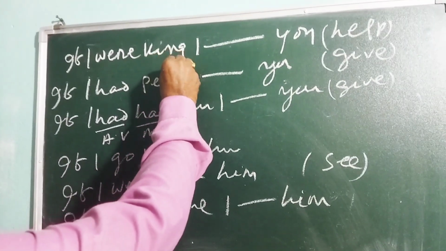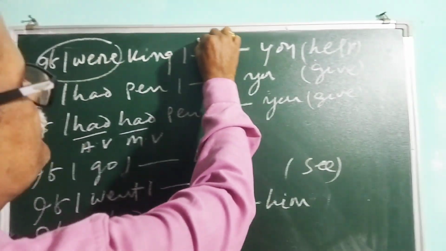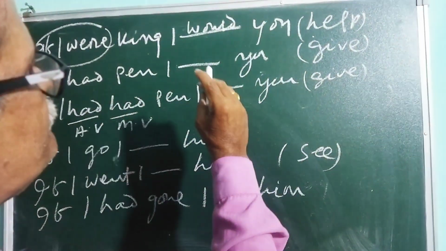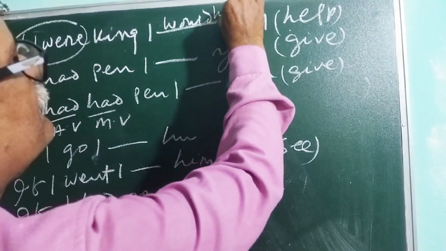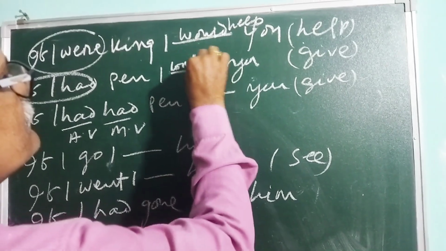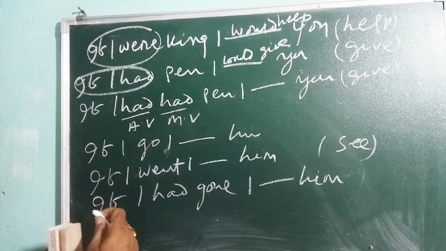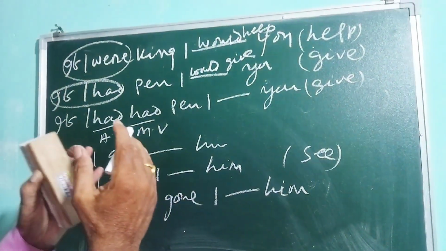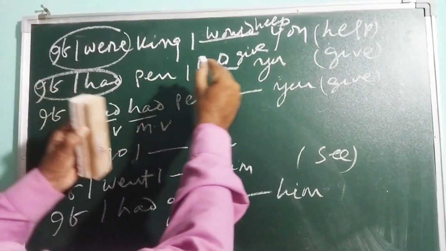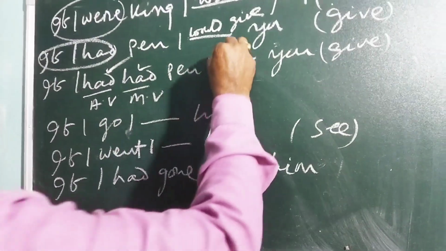Write it down. If I were a king, I dash you, within bracket, help. Whenever you find "if I were," simply use "would." And remember, "would" is a modal, and after every modal you have to use the base form: "help." If I had a pen, simply "would give." So remember, if "I were," if "had," means you have to use "would" plus the root form of the verb. Now, if I hadn't a pen, I would give. If I hadn't a pen, this is your auxiliary verb, helping verb; this is your main verb. So, "would have given."